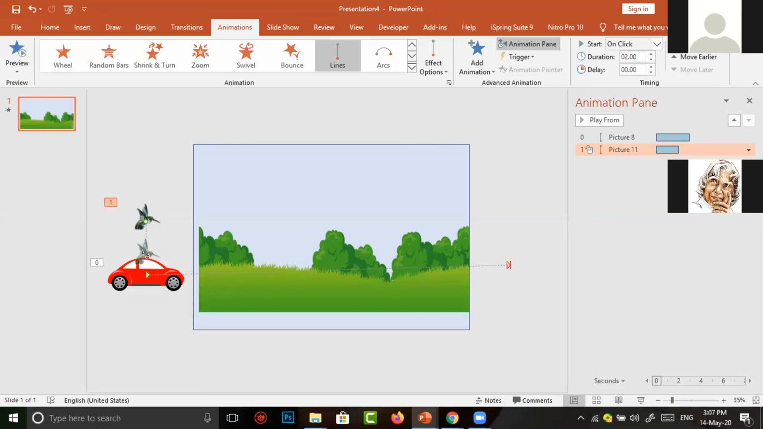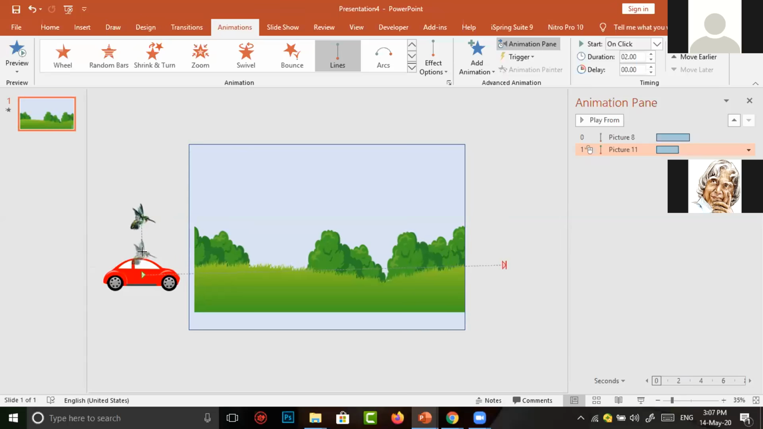I want to make the bird fly. I wanted to make the bird fly from left to right. Just click on the red dot. Simply drag the bird to the right of my slide.